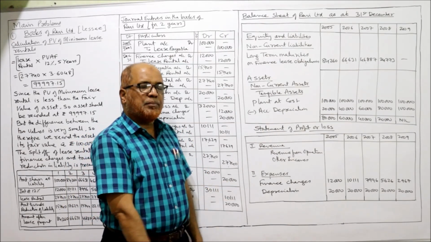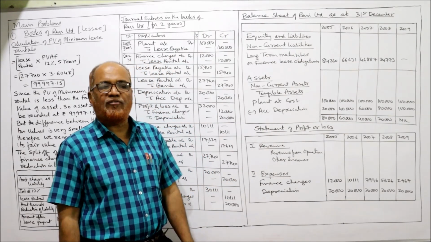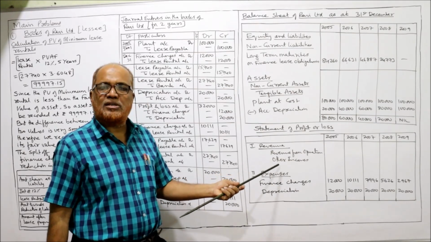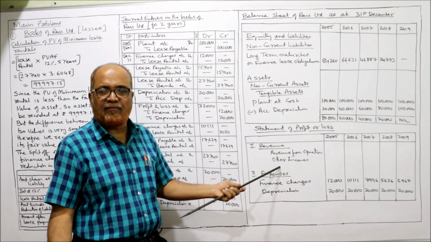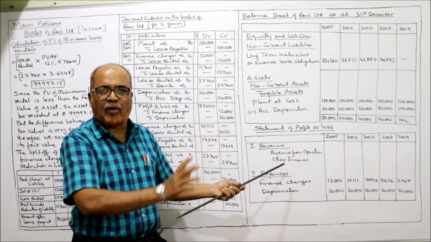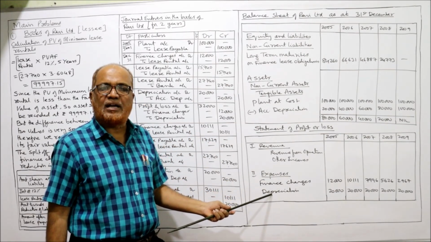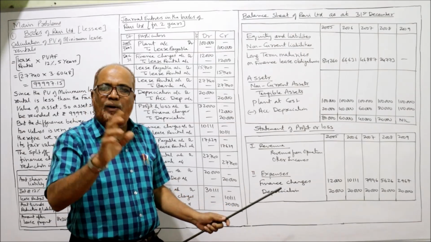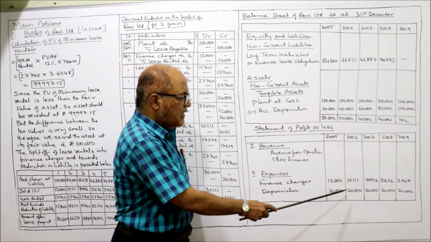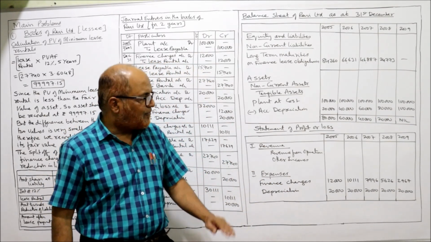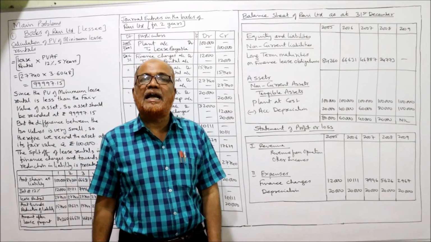Now in the statement of profit and loss. Revenue from operations, we don't have; other income we don't have. Simply for the sake of formality, I am writing it down. Then expenses are finance charges and depreciation. Depreciation 20,000 every year, same. Finance charges are the interest.